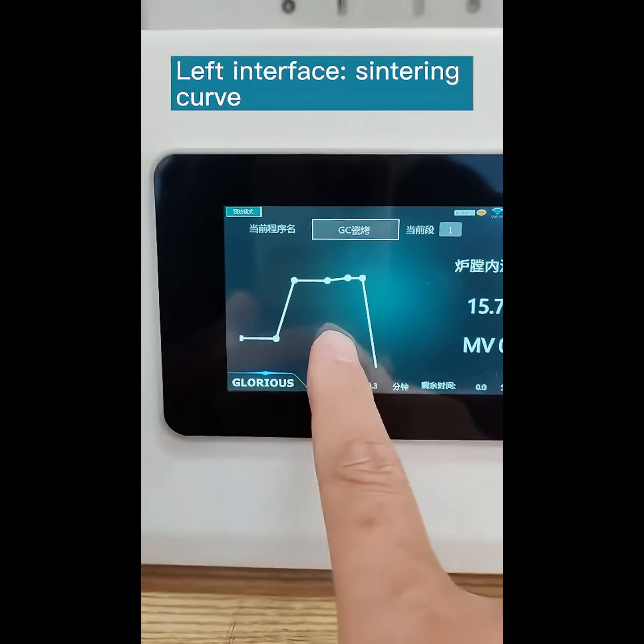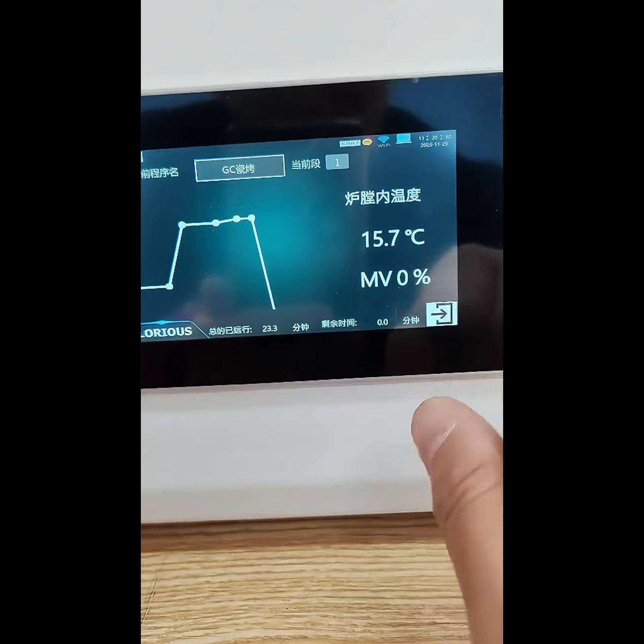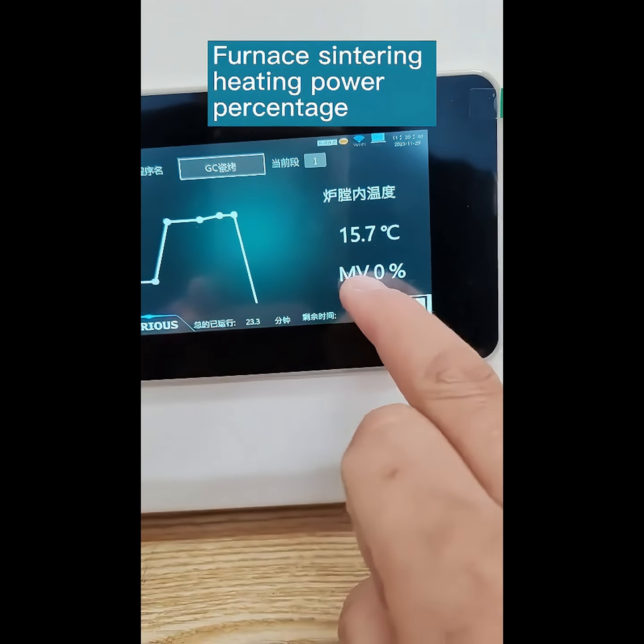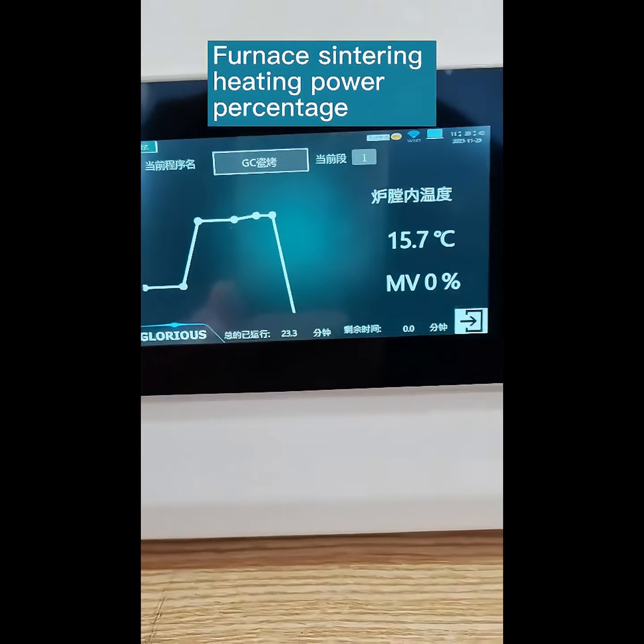Left interface: sintering curve. Right interface: furnace temperature. Furnace sintering heating power percentage. Bottom: running time, time left. Top: program name, current paragraph.